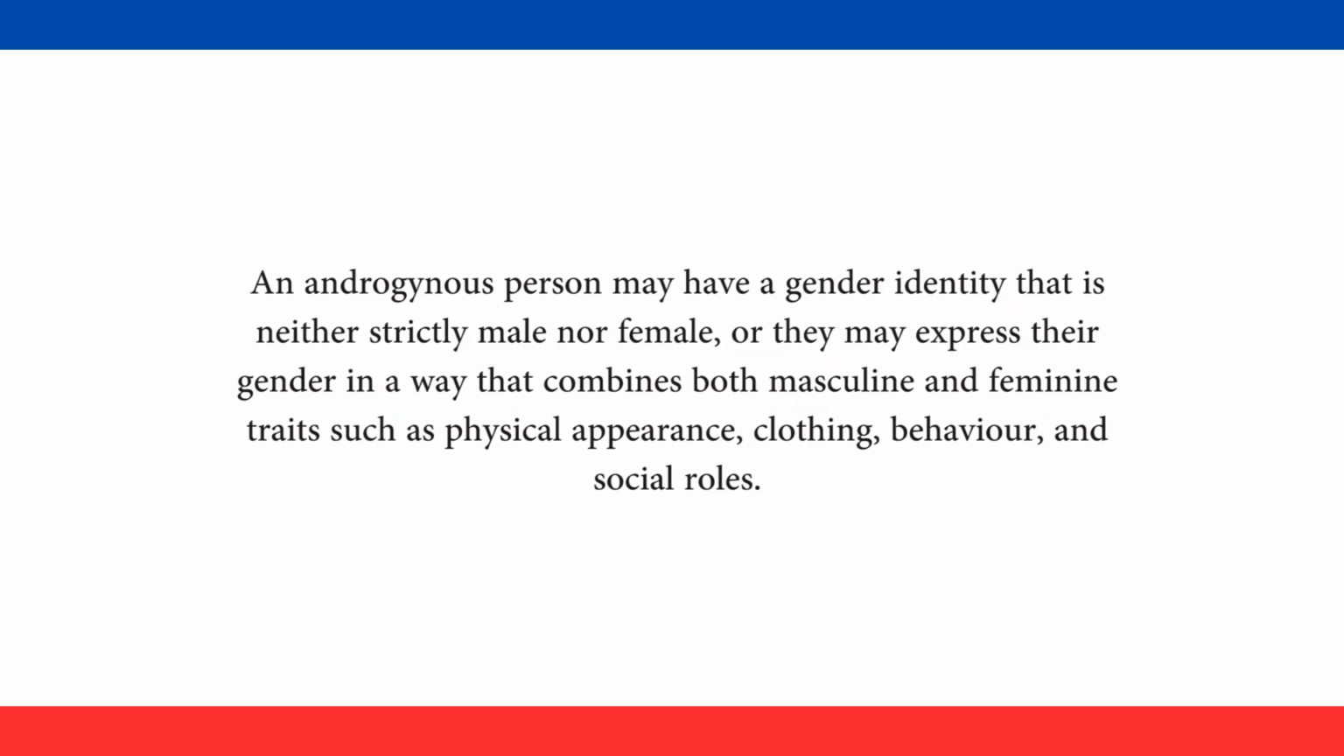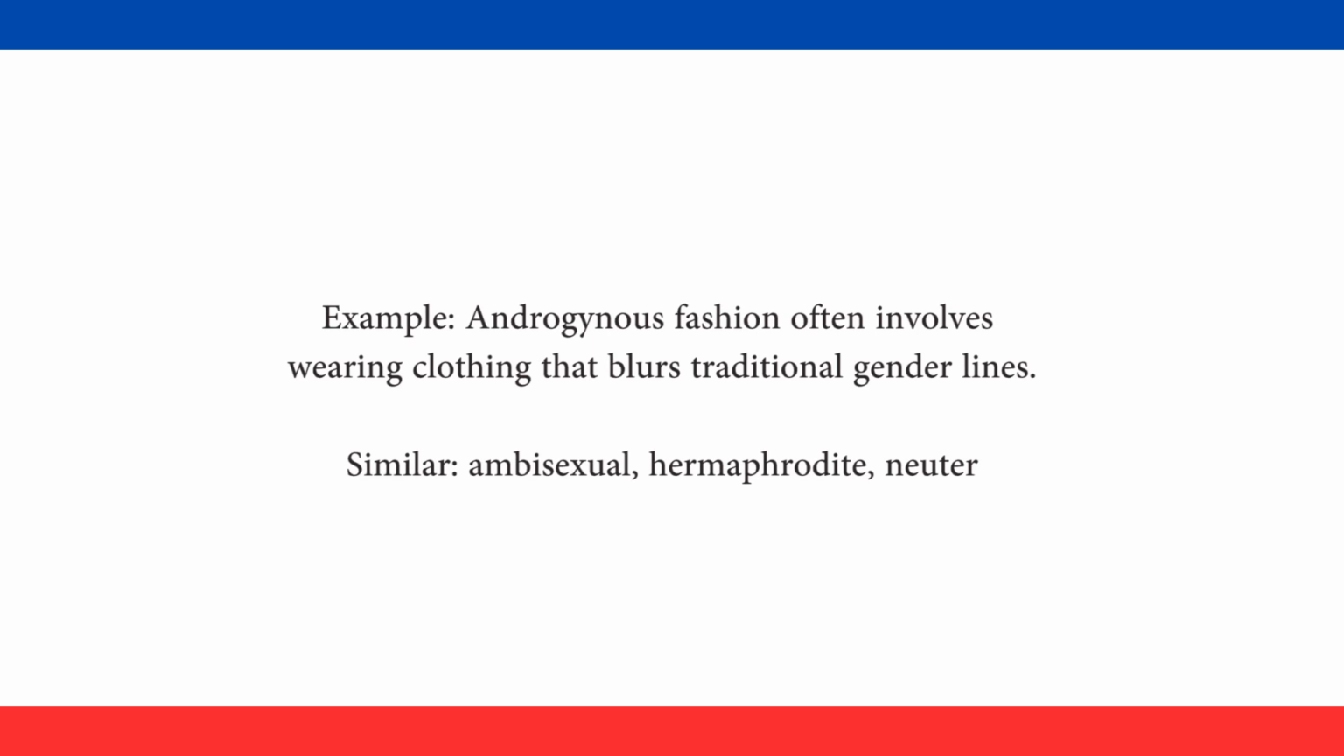An androgynous person may have a gender identity that is neither strictly male nor female, or they may express their gender in a way that combines both masculine and feminine traits such as physical appearance, clothing, behavior, and social roles. Example: androgynous fashion often involves wearing clothing that blurs traditional gender lines. Similar: ambisexual, hermaphrodite, neuter.